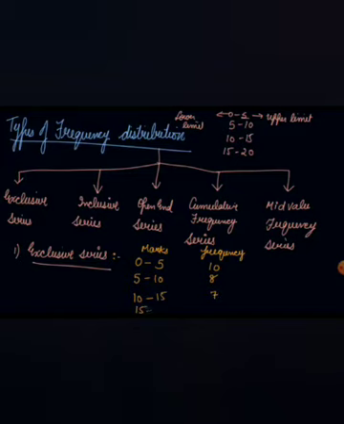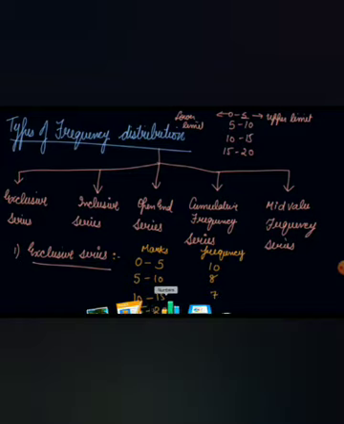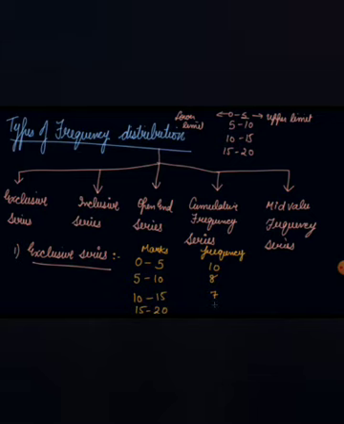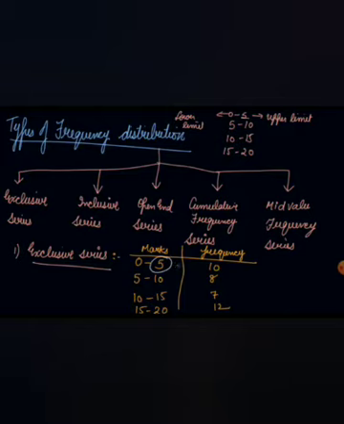Then 15 to 20, the number of students is, let's say, 12. So in the exclusive series, this is your upper limit. The students who obtain exactly 5 marks are not included in this class. Only 0 to 4 are included in this class.